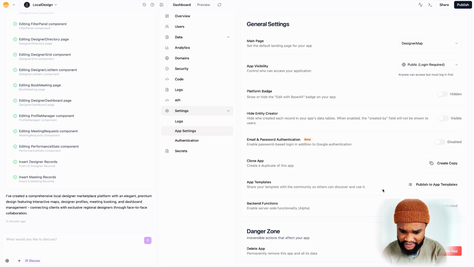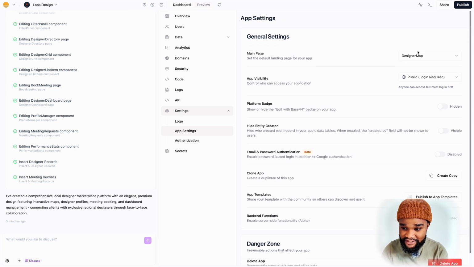Yeah, so that's activated. That's okay. And also, if you wish to publish your app templates so everyone else can copy it, you can do that as well. And you can clone the app, create a clone of it so you can have multiple apps. So let's say you have a business where you're creating websites for people, so you can create multiple of these and just sell it to people.